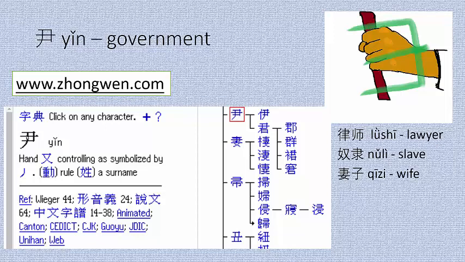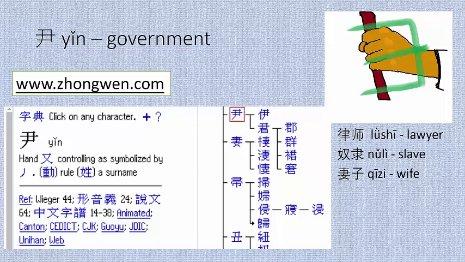And it's part of Michael Yin's name, if you know Michael. Yin, government. If you look it up on www.zhongwen.com, one of my favorite dictionaries, even though it uses traditional, it says that this shape comes from a hand controlling, as symbolized by this shape, which reminds me of our creepy hand holding a stick, like we've seen in the character for 律师, lawyer, or 奴隶, slave, right? The lawyer hand holding a pen, and the slave, which I always thought of as a hand holding a broom or some other object to do work with, right? Or the same with wife.